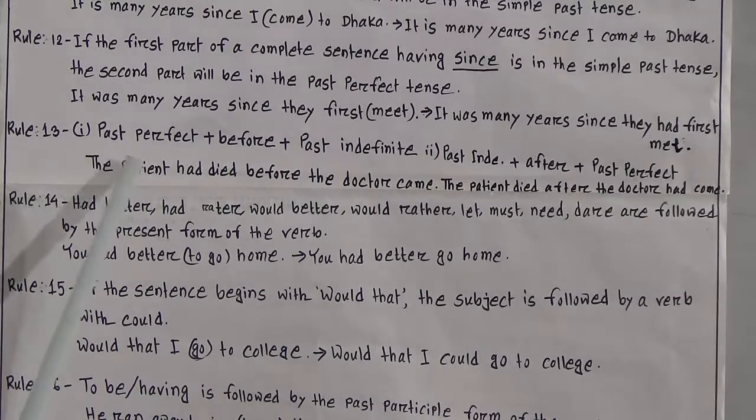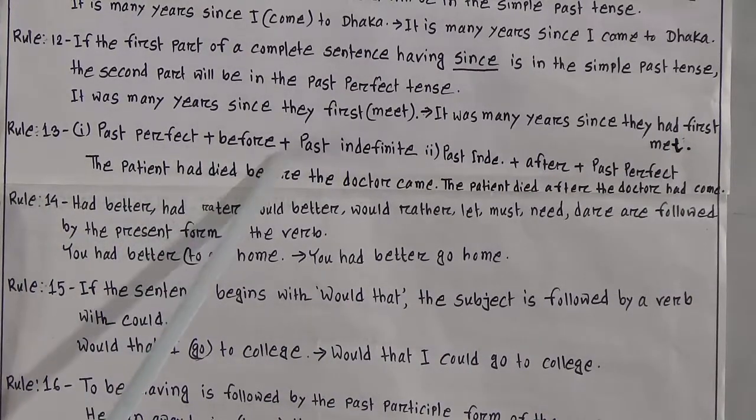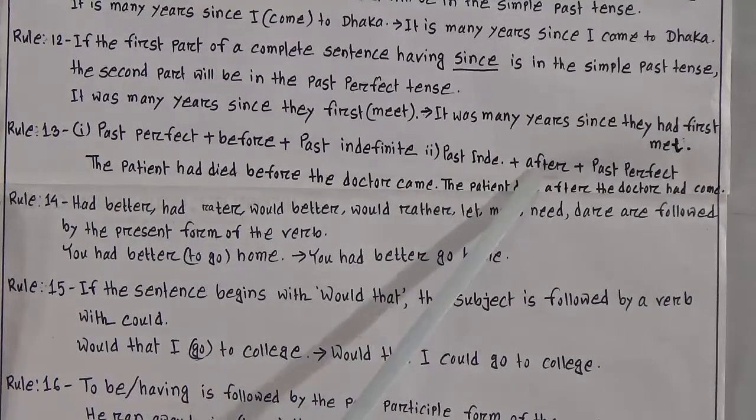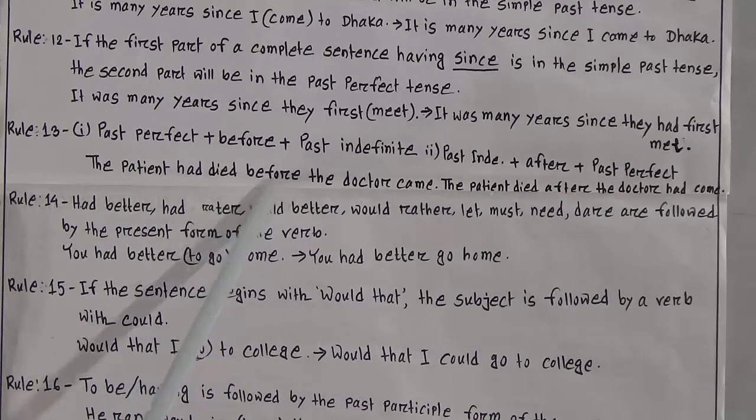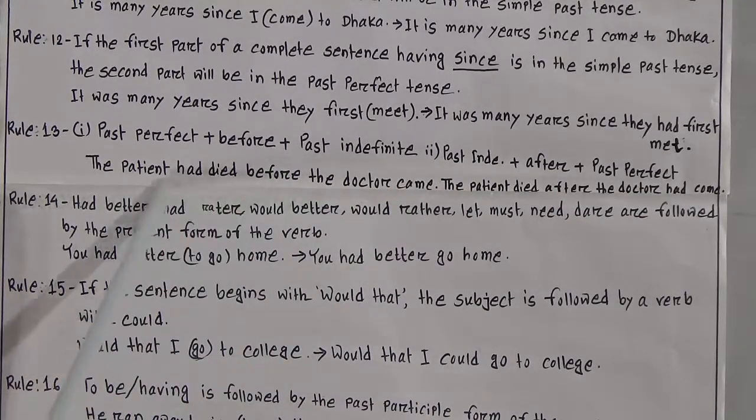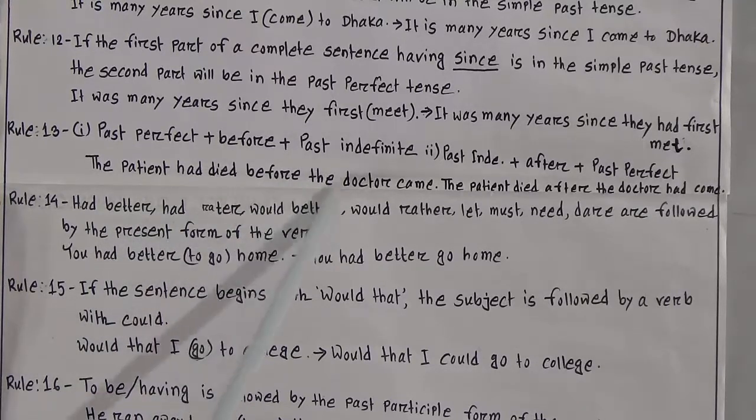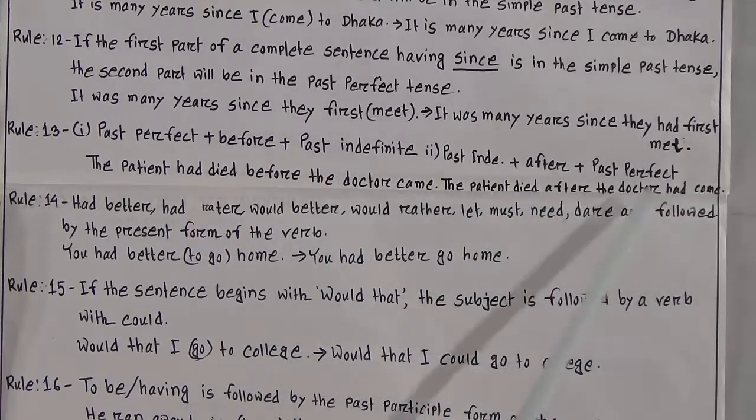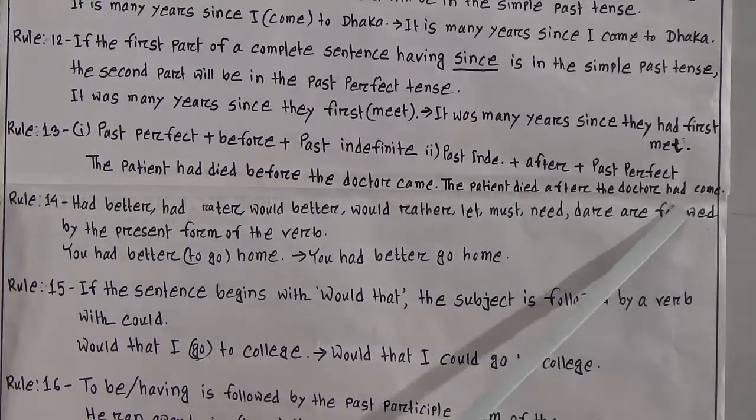Rule number 13. Past perfect plus before plus past indefinite. Another example, past indefinite after plus past perfect. The patient had died before the doctor came. Look at the word before, that means before it will be past perfect, then after the word before it will be the doctor came, it is past indefinite. The patient died after the doctor had come. Look at the word after, it is written in past indefinite, and the other part in past perfect. These are our two examples.